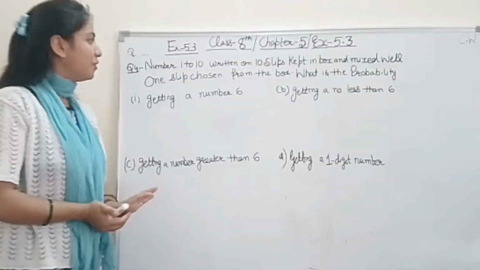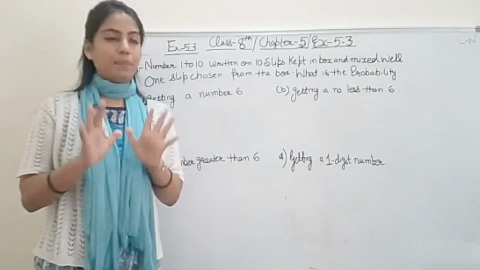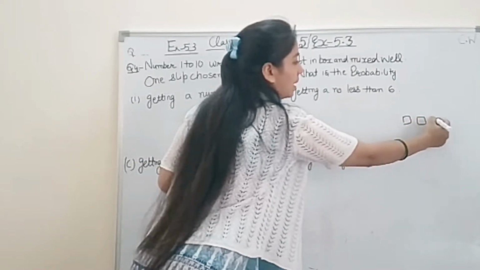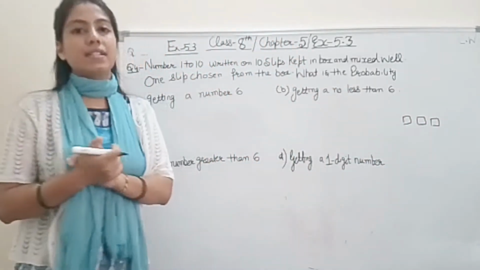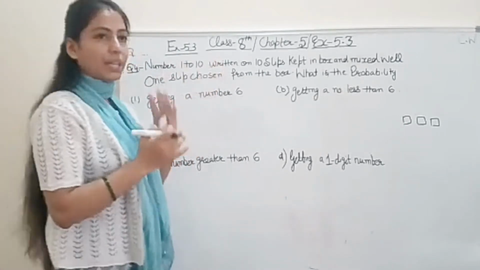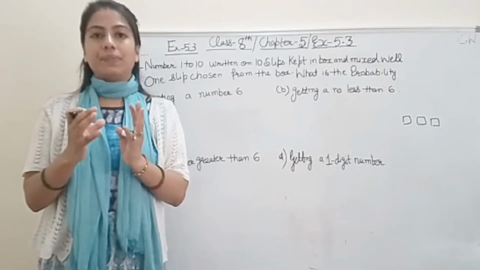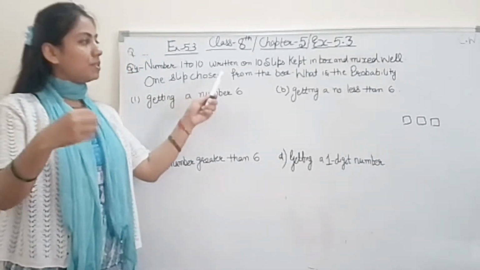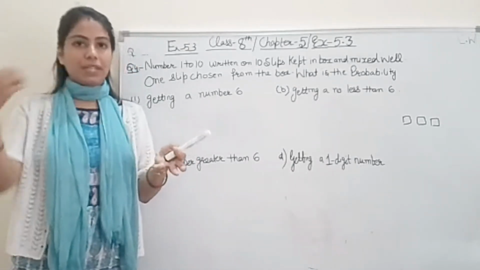Coming to our question number 4, student, numbers 1 to 10 written on 10 slips. मतलब 10 slips बनाई हैं ऐसे 1, 2, 3 slips. You know students, slips पे क्या लिखा है? 1, 2, 3, 4, 5 ऐसे नंबर लिखे हैं till 10. Okay. So they are kept in a box and they mix well. Right? And you have to take out one slip from the box without seeing into it. बिना देखे उसमें से एक स्लिप निकालनी है.